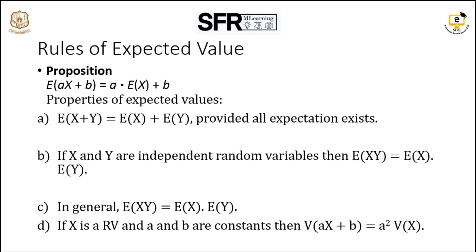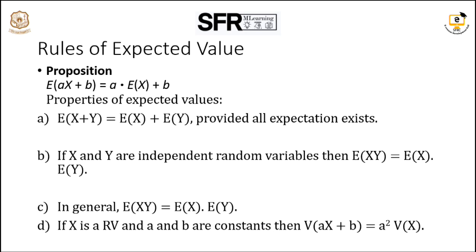Next, let us see about the rules of the expected value. Number one is E of aX plus b, where a and b are two constants. Then we take the expectation of these two terms. First, E of aX is a into E of X, because a is a constant.